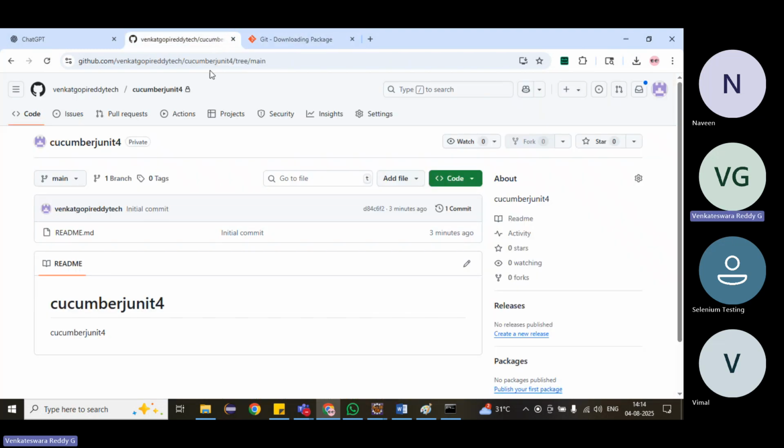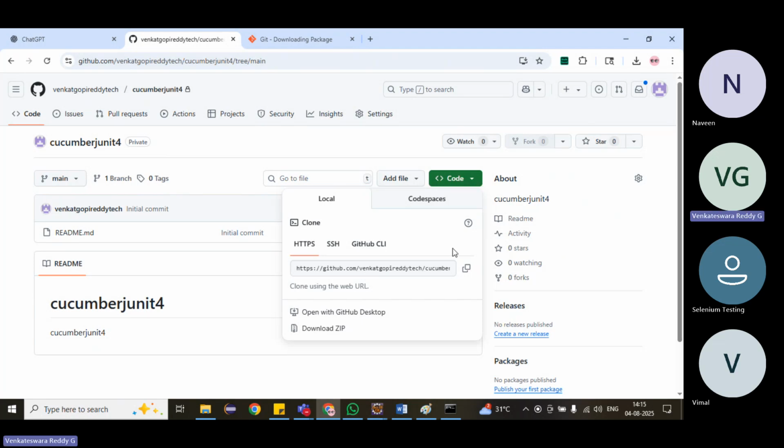Next step, we have to clone this repository. Whenever we join any company, what is the first step? There will already be repositories. In very rare cases do we have to create a repository, because people are already working. So we don't need to create any repository. Already existing repositories, we have to take into our local. How to take it? That is called a clone.